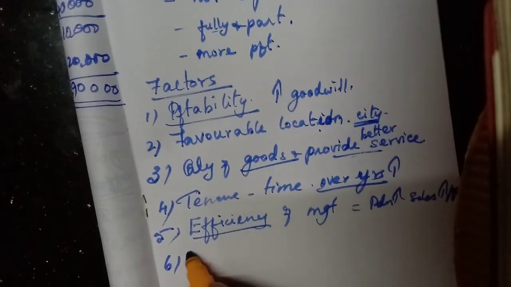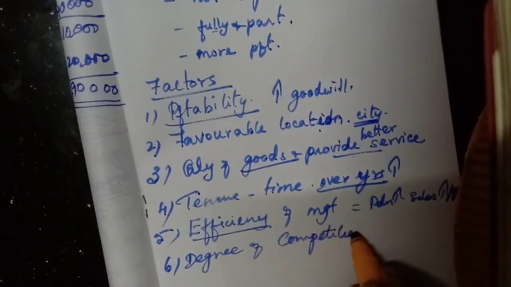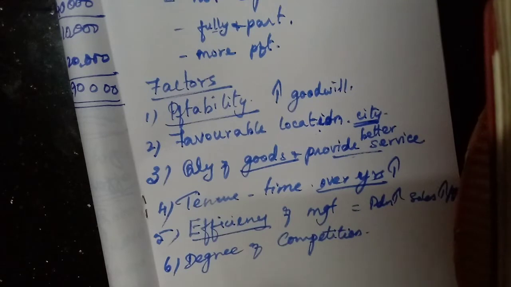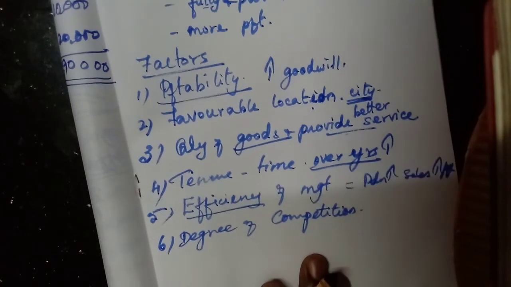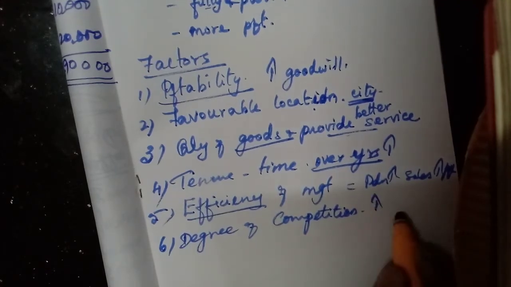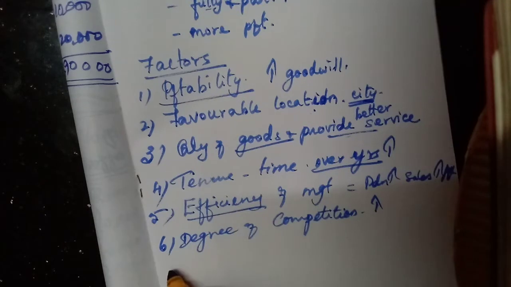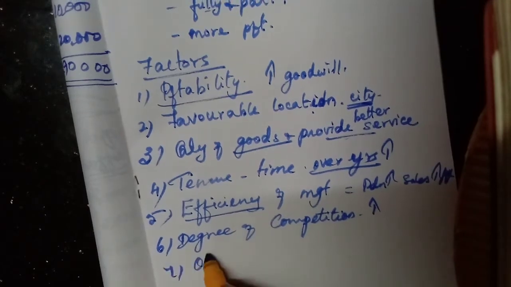Then, degree of competition. Now competition is everywhere, isn't it? So if a business concern does not have any competition for their products or services, then their goodwill will be more. Or if they are having stiff competition, their survival itself is a question, then there may not be more goodwill. Then some of the other factors also.